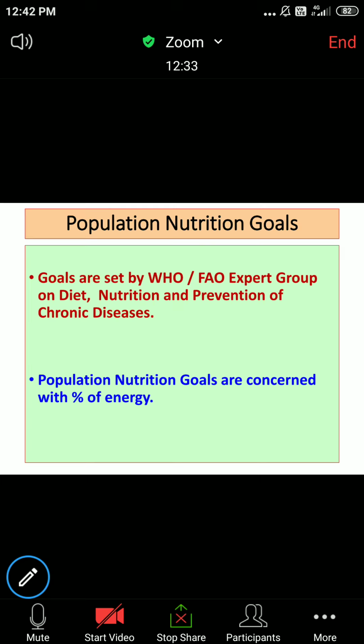Now, regarding population nutrition goals, these goals are set by the World Health Organization and Food and Agricultural Organization expert group on diet, nutrition, and prevention of chronic diseases. The population nutrition goals we are going to talk about are concerned with percentage of energy.